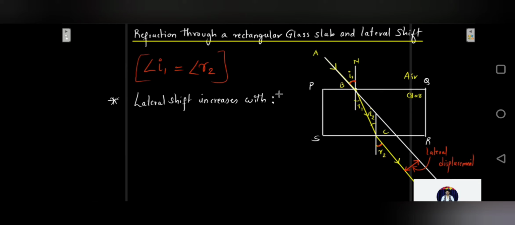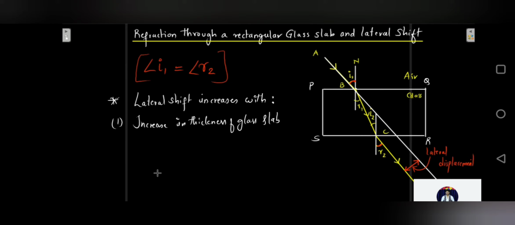Okay, so this lateral shift depends upon various factors. Lateral shift would increase with, number one, the increase in thickness of a glass slab. So more is the thickness of the glass slab, more would be the lateral displacement or the lateral shift.